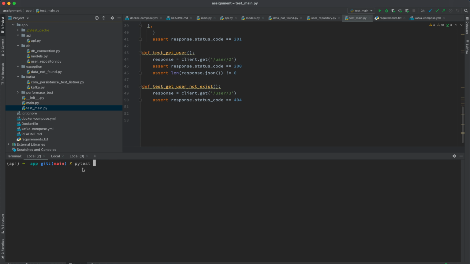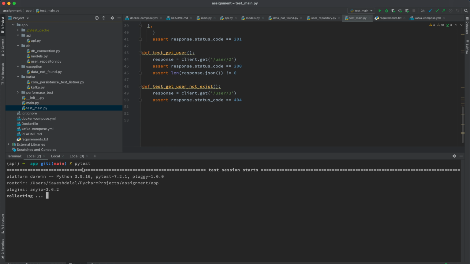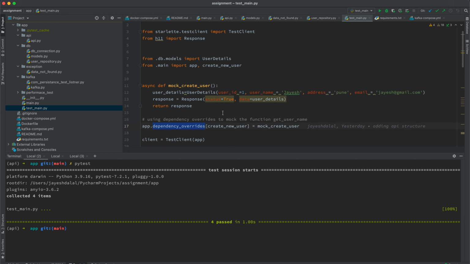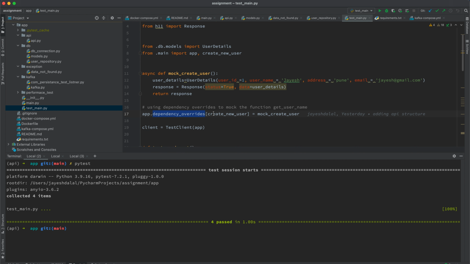So if I can see PyTest, all the test cases are running properly. All 4 test cases are running properly, and they also passed. Here I also use the unit test as well as mocking test.